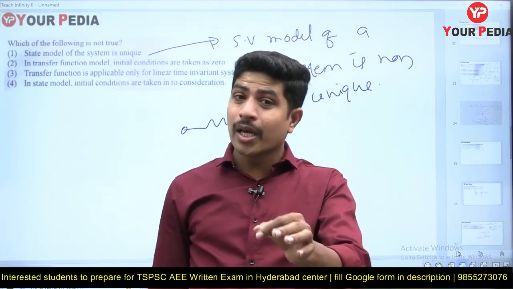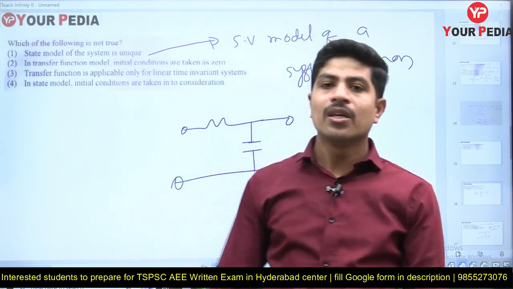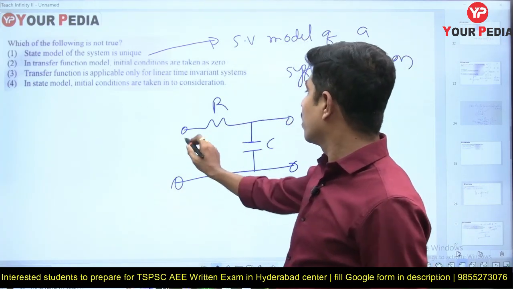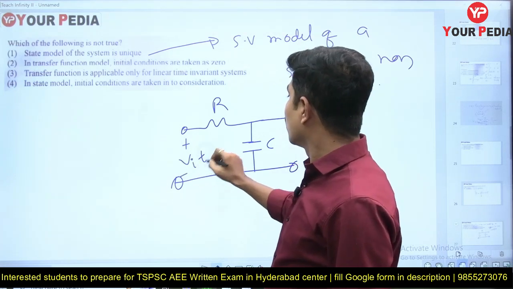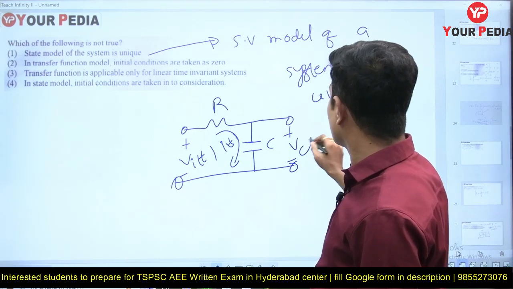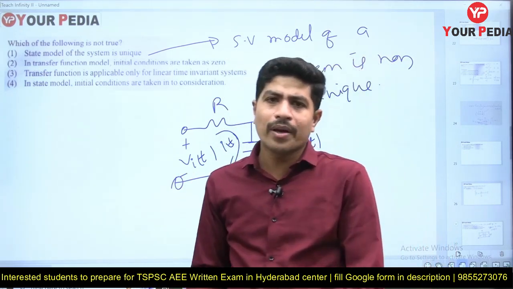State model of a system is unique, but the state model solution of a given system is same. Suppose this is my system, this is R, this is C, and this is Vi of t, and the current in this one is I of t, and if I take voltage here it is Vc of t. I'll solve in one way, you'll solve in another way. That's not a problem.